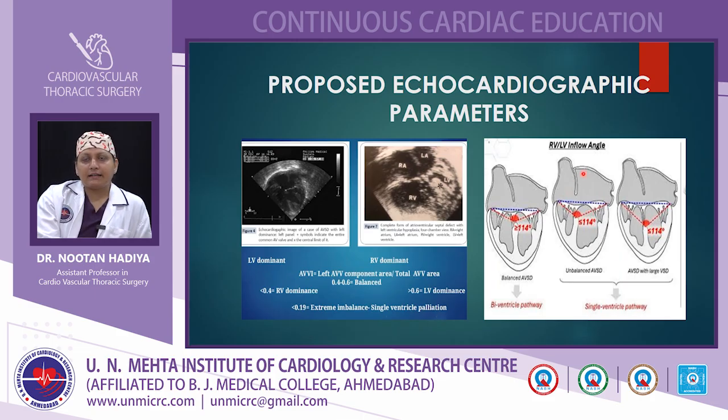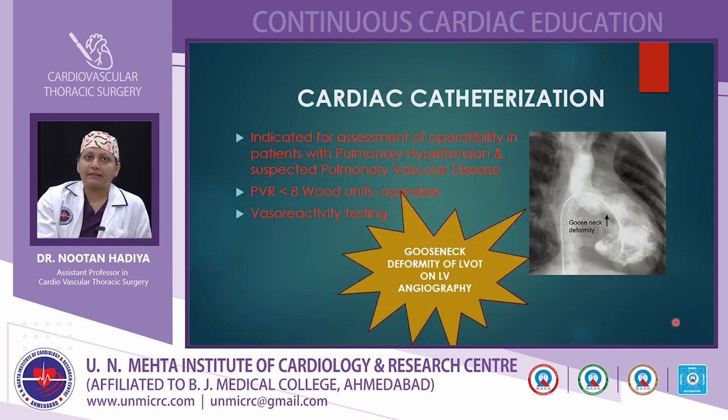Another criterion is the right ventricular to left ventricular inflow angle. If the angle is greater than or equal to 114, it is balanced AVCD. If it is less than 114, it is unbalanced AVCD and will lead to single ventricular palliation. Cardiac catheterization is indicated for assessment of operability in patients with pulmonary hypertension. If pulmonary vascular resistance is less than 8 Wood units, the patient is operable. In these patients you can also see the gooseneck deformity of the LVOT on LV angiography in this study.